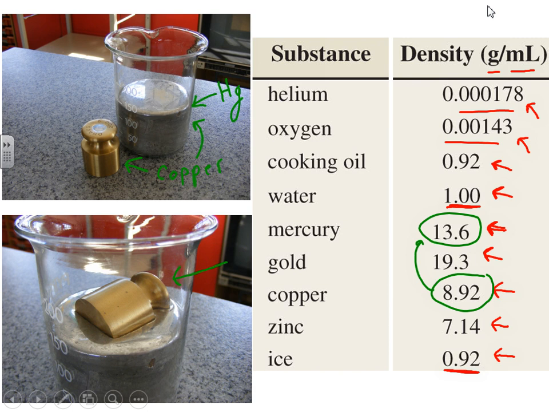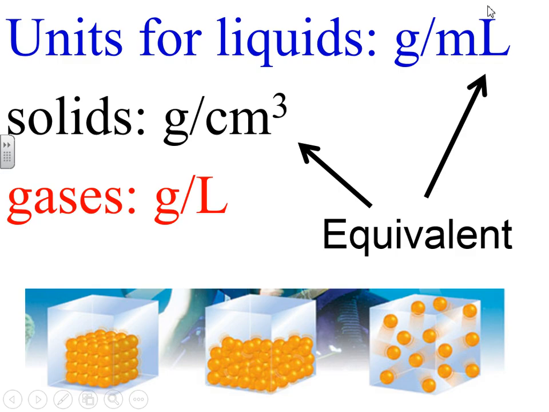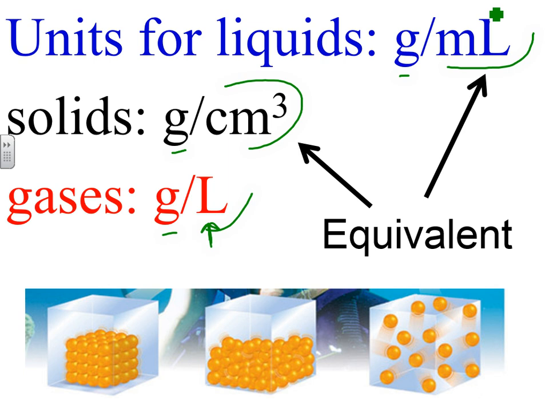Now, anytime we express density for solids, we'll use centimeters cubed, so it's grams per centimeter cubed. For liquids, we'll use grams per milliliter. And for gases, we'll use grams per liter, because gases are really expanded with really low density, so we use liters, a bigger volume, to express the densities. You'll notice here that a milliliter and a centimeter cubed are equivalent. If you take a centimeter and make a cube out of it, 1 centimeter on every side, it will have the same volume as a milliliter. So those are equivalent. It's a good thing to know.